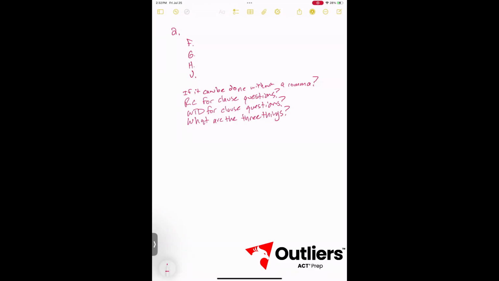If it can be done without a comma, the answer to that is it must be done without a comma. RC for clause questions is punctuation changes from answer to answer. The WTD for clause questions is consider the 3 things for each answer individually. And what are the 3 things? Punctuation middle of a clause, no independent clause in sentence, clauses separated improperly.